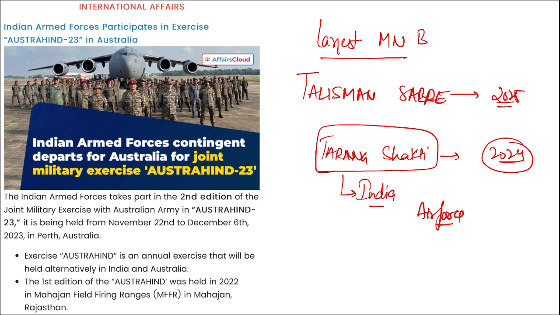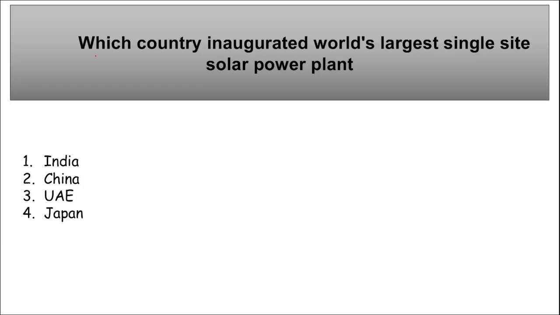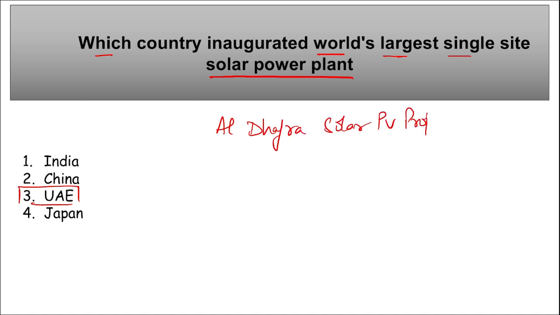Tarang Shakti. Moving on. Which country inaugurated the world's largest single site solar power plant? So, where was the world's largest single site solar power plant inaugurated? It was inaugurated in UAE. What is the name of this project? It is the Al Dhafra Solar Photovoltaic Project, right? Al Dhafra Solar Photovoltaic Project. This is the world's largest single site solar power plant that was inaugurated in UAE.